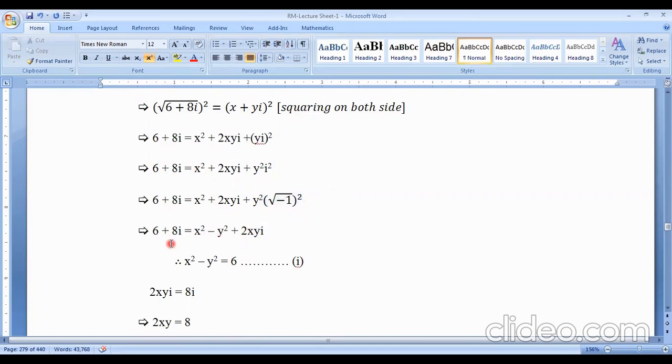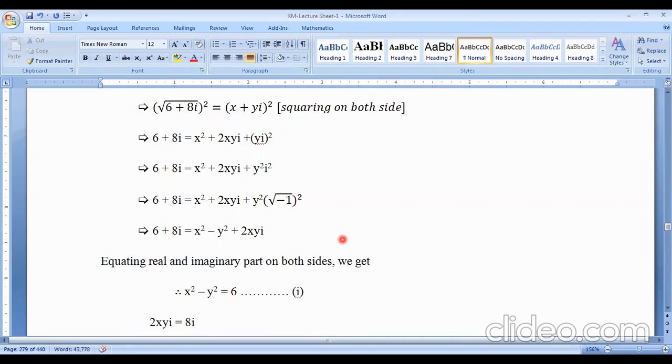Now equating real and imaginary parts on both sides, we get: this is the real part on the left hand side, 6, and on the right hand side the real part is what? x square minus y square.